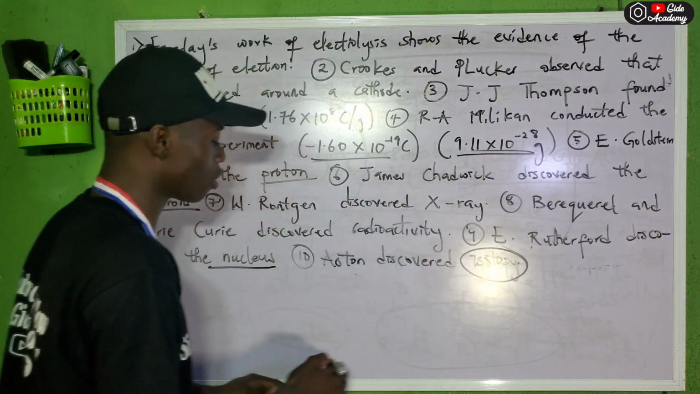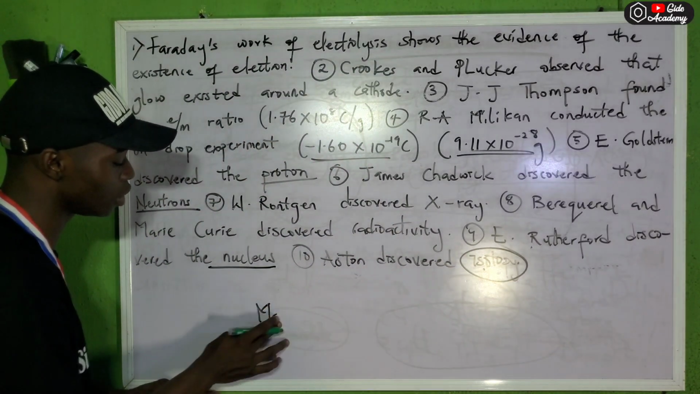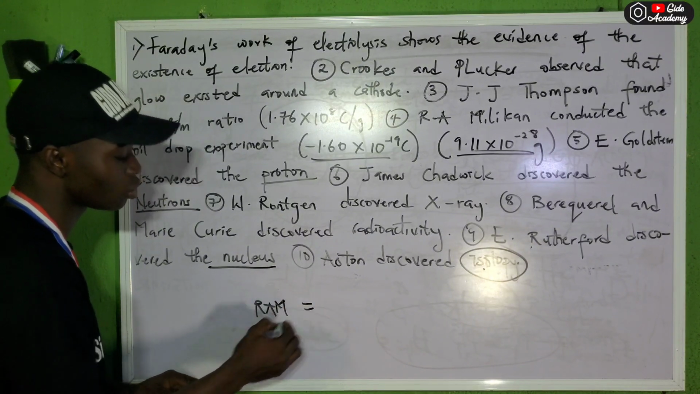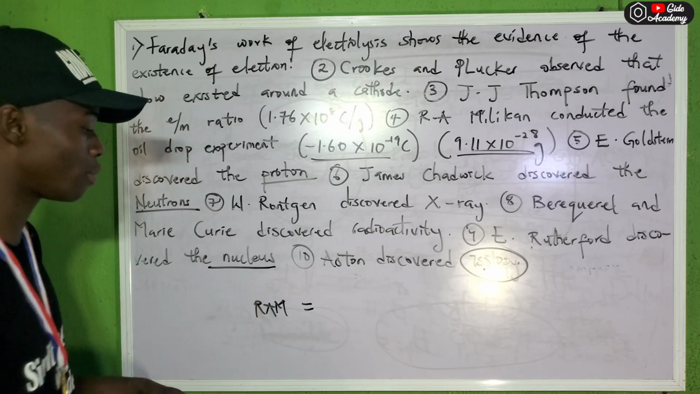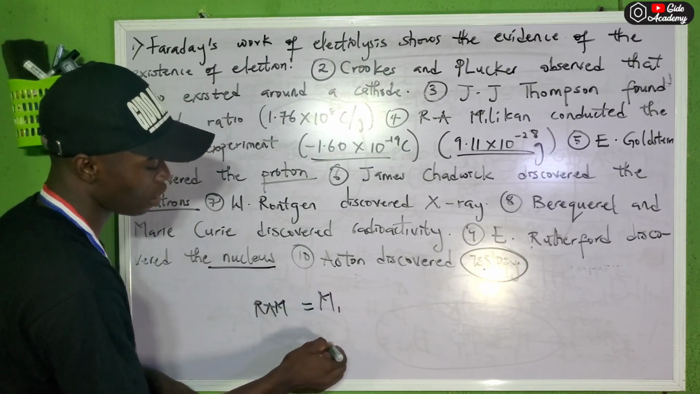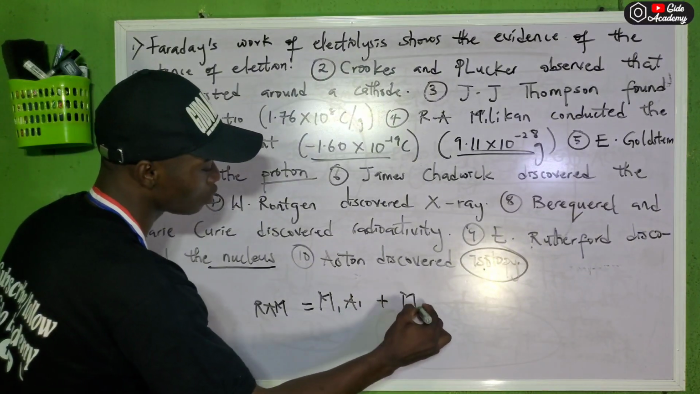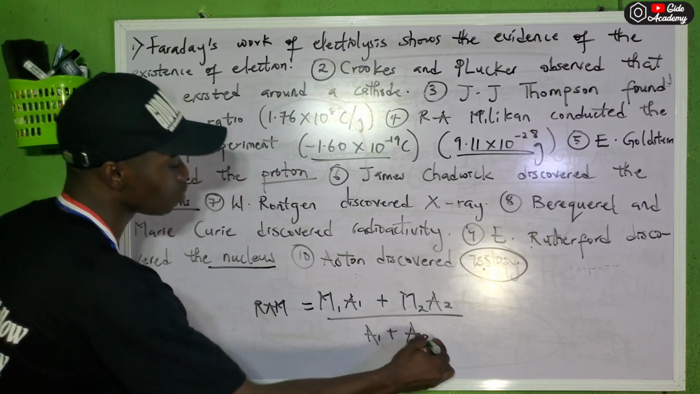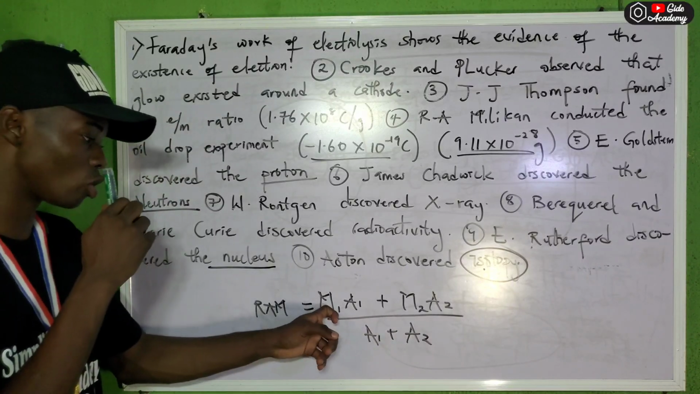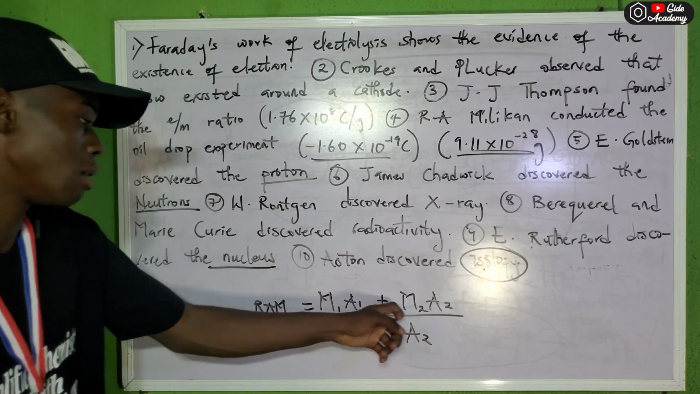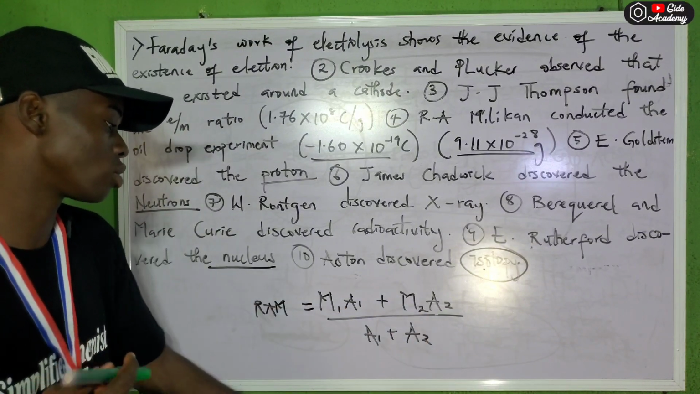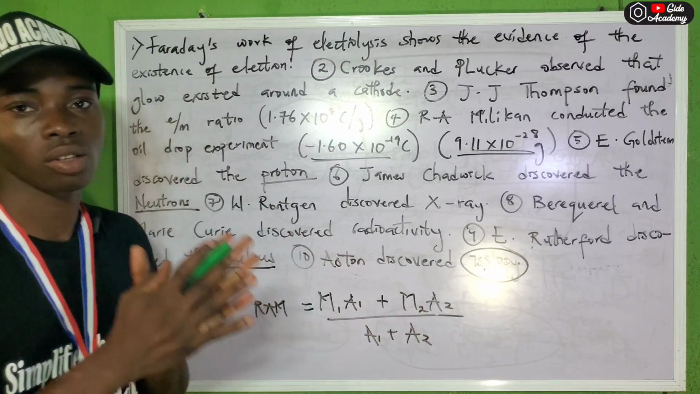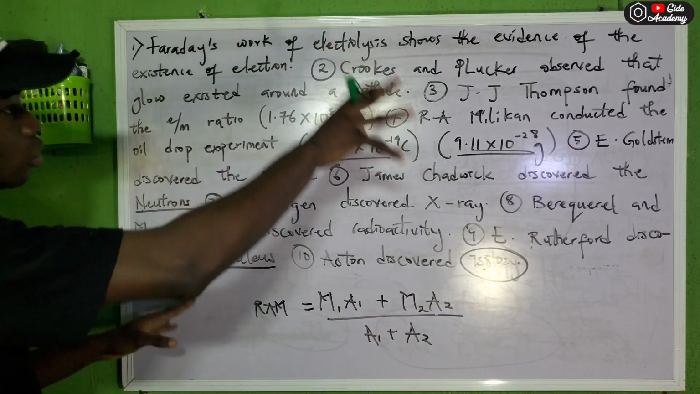I wrote this as the last one because there might be a calculation question on isotopy whereby they tell you to calculate the relative atomic mass. So if you are calculating the relative atomic mass of any isotope, your formula should be M1A1 plus M2A2 all over A1 plus A2. Where M1 is the mass of the first isotope, A1 is the abundance of the first isotope, M2 is the mass of the second isotope, and A2 is the abundance of the second isotope. So please, everybody should take a look at this again.